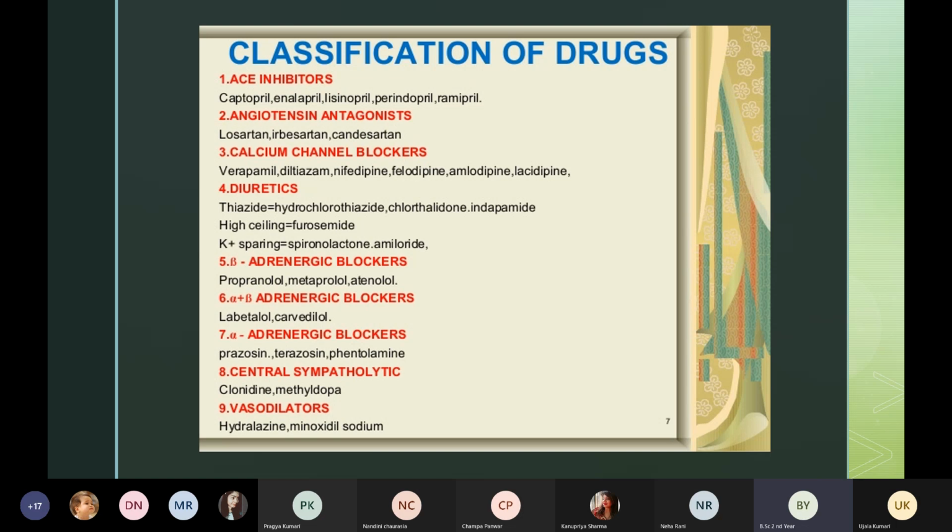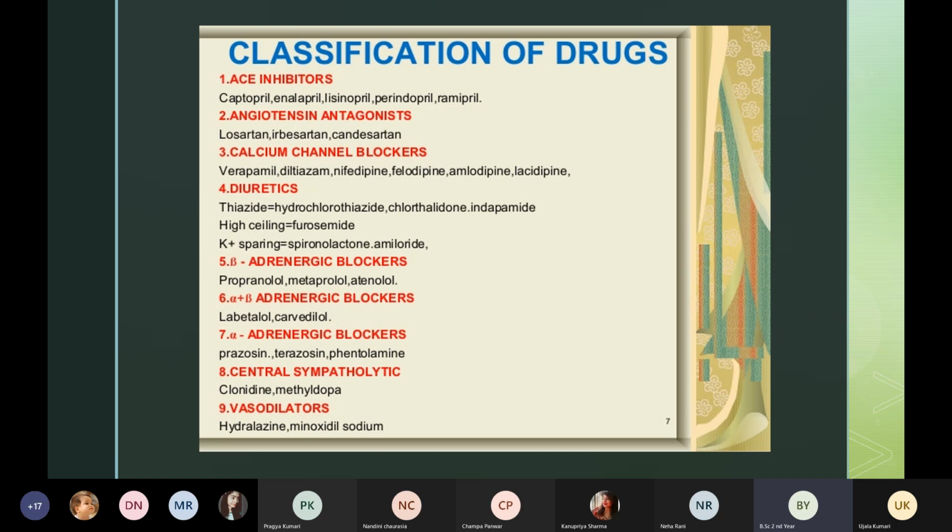Okay, so you have to remember the classification of antihypertensive medicine. First classification is called ACE inhibitors. Under ACE inhibitors, we have medicines like captopril, enalapril, lisinopril, perindopril, and ramipril. So these are the medicines under the ACE inhibitors. In the wards, when you're taking care of patients with hypertension, you must have seen these medicines in tablet form or maybe in the form of injection.